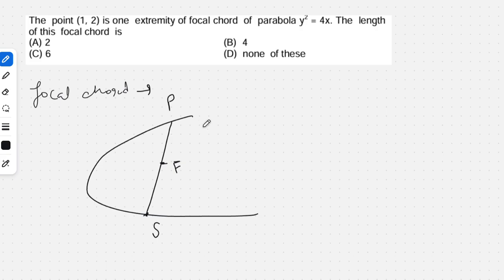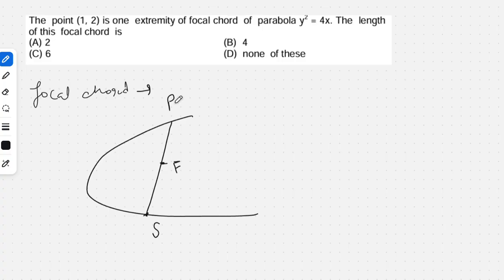You must have learned about the lens formula. All those are derived using the geometrical properties. So it's an important concept, so we must study it. Let's start. So focal chord, any chord passing through focus, that is one result.